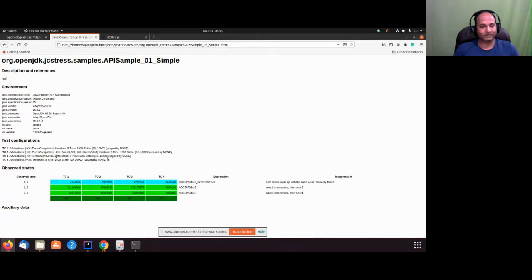We'll try to run this test with a different mode, and then we will talk about what exactly it means. For now, I'll focus on the question Eyal asked: how do we interpret this result? If I look at test 1, from test 1 I see object state is 1 1. So it came around 4 million times, and then 1 2 is around 111 million times, and then 2 1 is around 63 million times.